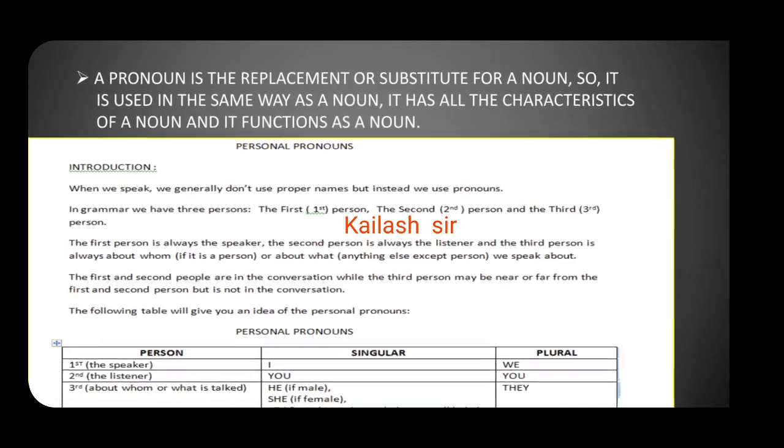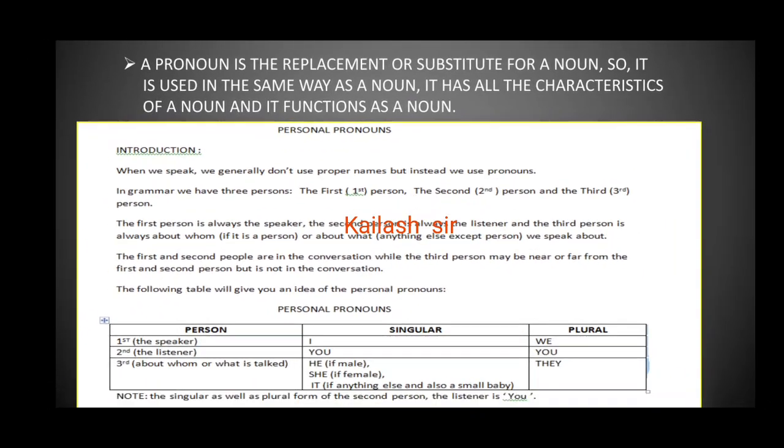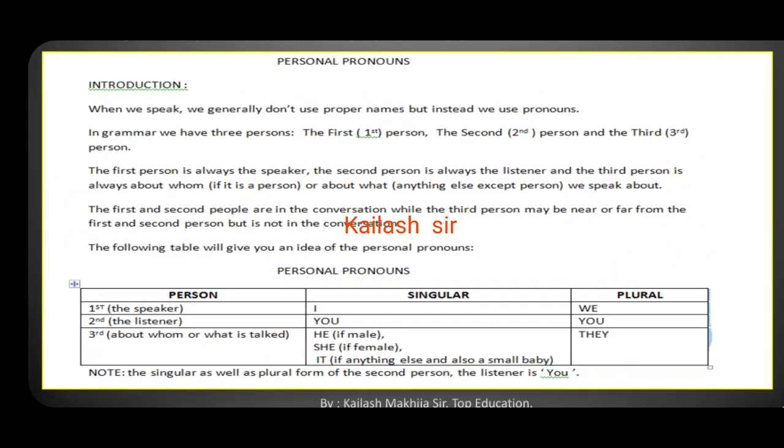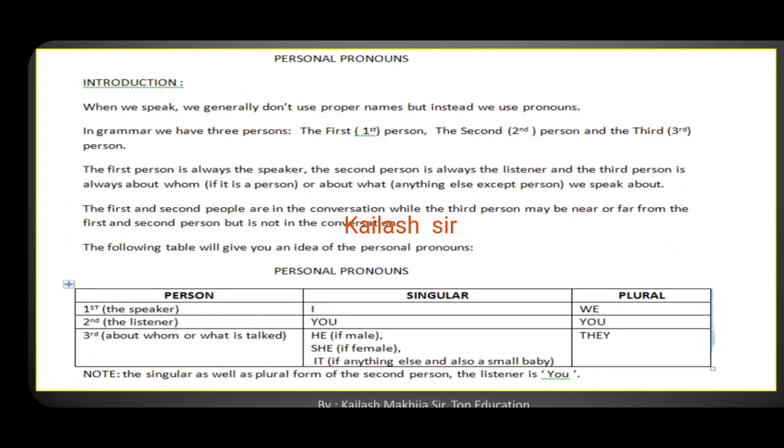Now you can see personal pronouns. Let us read the introduction. When we speak, we generally don't use proper names but instead we use pronouns. Suppose we start a story about Raja Vikramaditya, then we will say Raja Vikramaditya was the king of Ujjain.